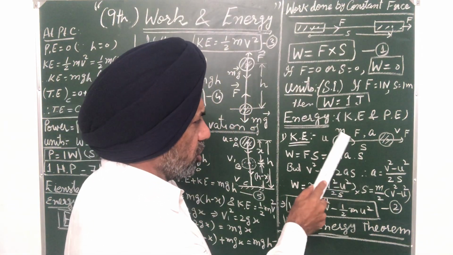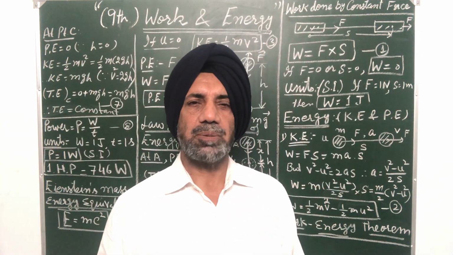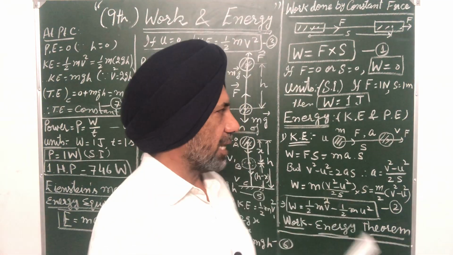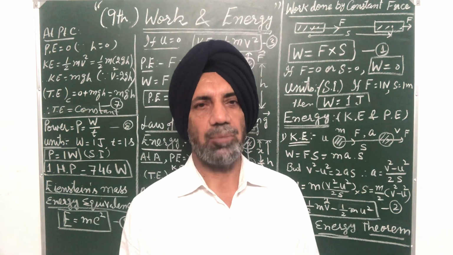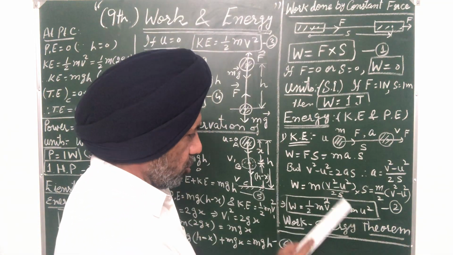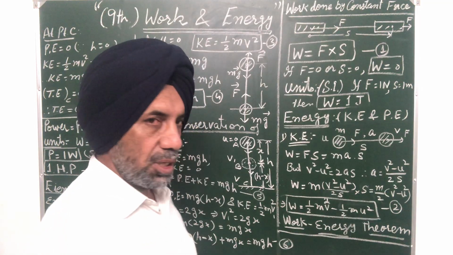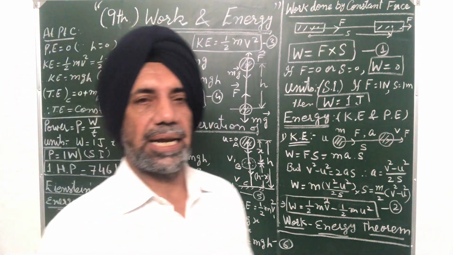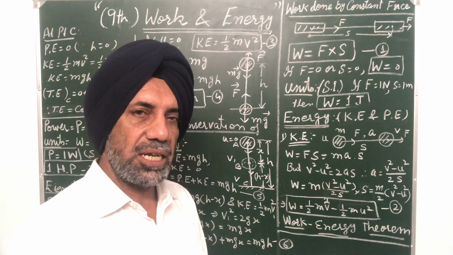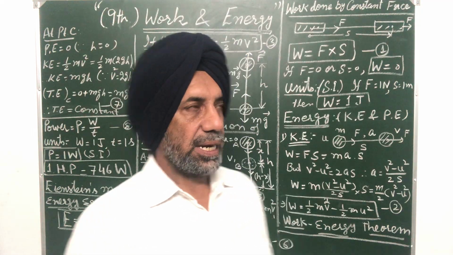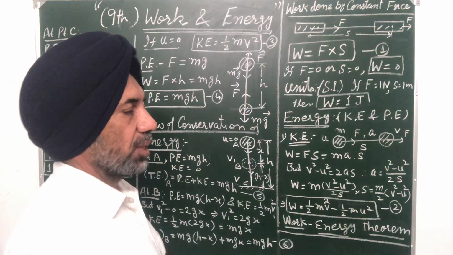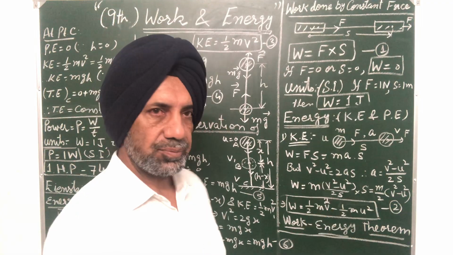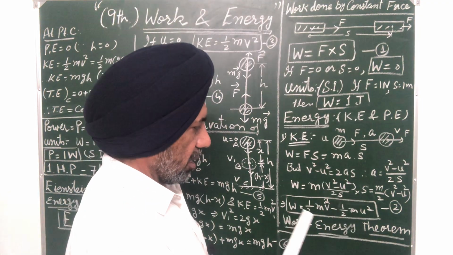Now, if u is 0, suppose the body starts from rest and a constant force starts acting when the body was at rest, and after covering distance s, v is the velocity attained by the body. Then putting u is equal to 0 in this equation, the initial kinetic energy becomes 0. So this work done is given by half mv square, and this is known as the kinetic energy of the body, because kinetic energy of the body is due to motion of the body. So kinetic energy of the body is given by half mv square. You can simply start from the body at rest. You can take u as 0, then you will get the same formula: W is equal to half mv square.